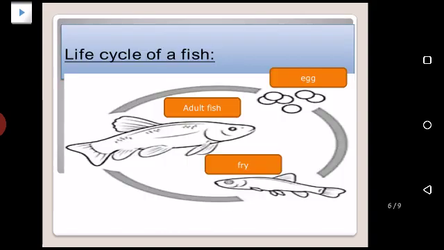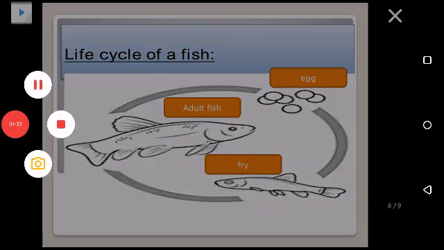Now the next one is life cycle of a fish. It starts from an egg, and the next stage is it changes into fry. What is fry? Fry is a baby fish, and then this fry changes into an adult fish. Adult fish is a fish which is fully grown. So this was all about the life cycle of a fish.